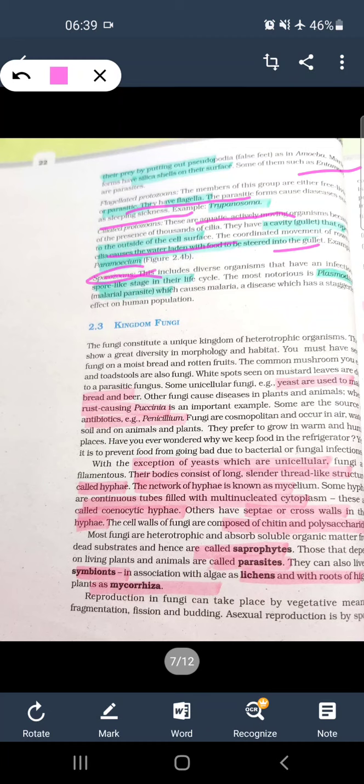And sporozoa, example is Plasmodium. Here the example is Plasmodium. It is the malaria parasite and they have a spore-like stage in their life.